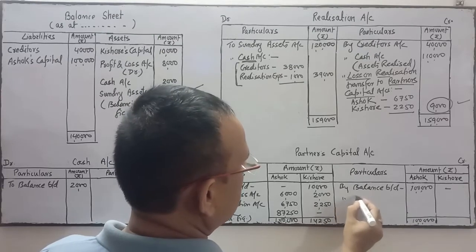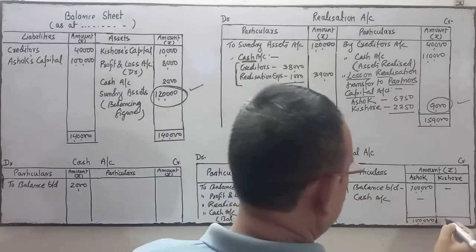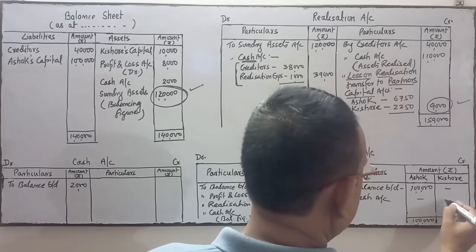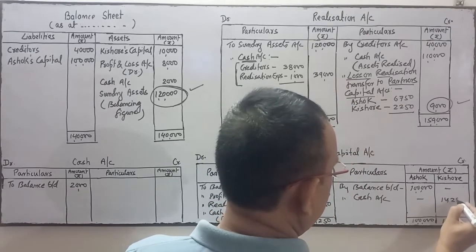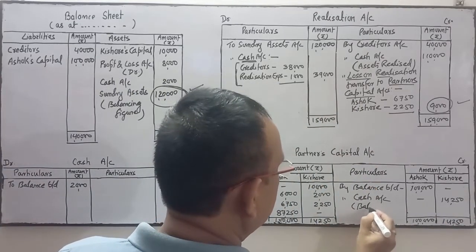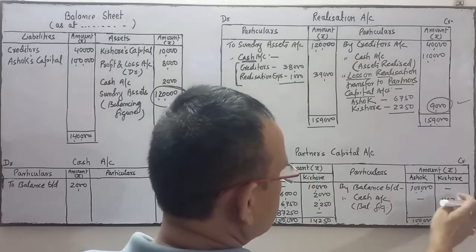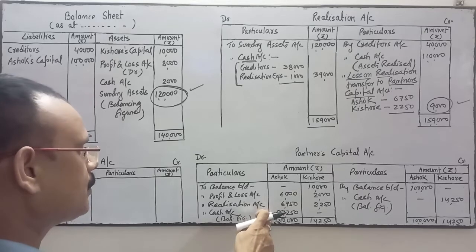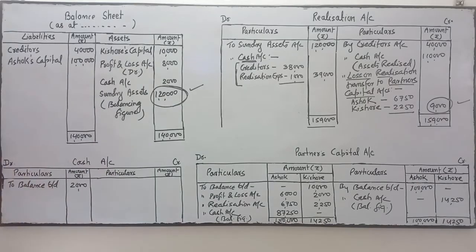14,250. So here we have to pay, firm will pay the Kishore. How much will the firm pay to Kishore? Firm will pay, sorry, Kishore will pay to the firm. Kishore will pay to the firm 14,250 balancing figure. In Kishore, debit side total is more, credit is less. So this difference amount Kishore will pay to the firm, and this much amount the firm will pay to Ashok. Okay, firm will pay to Ashok.